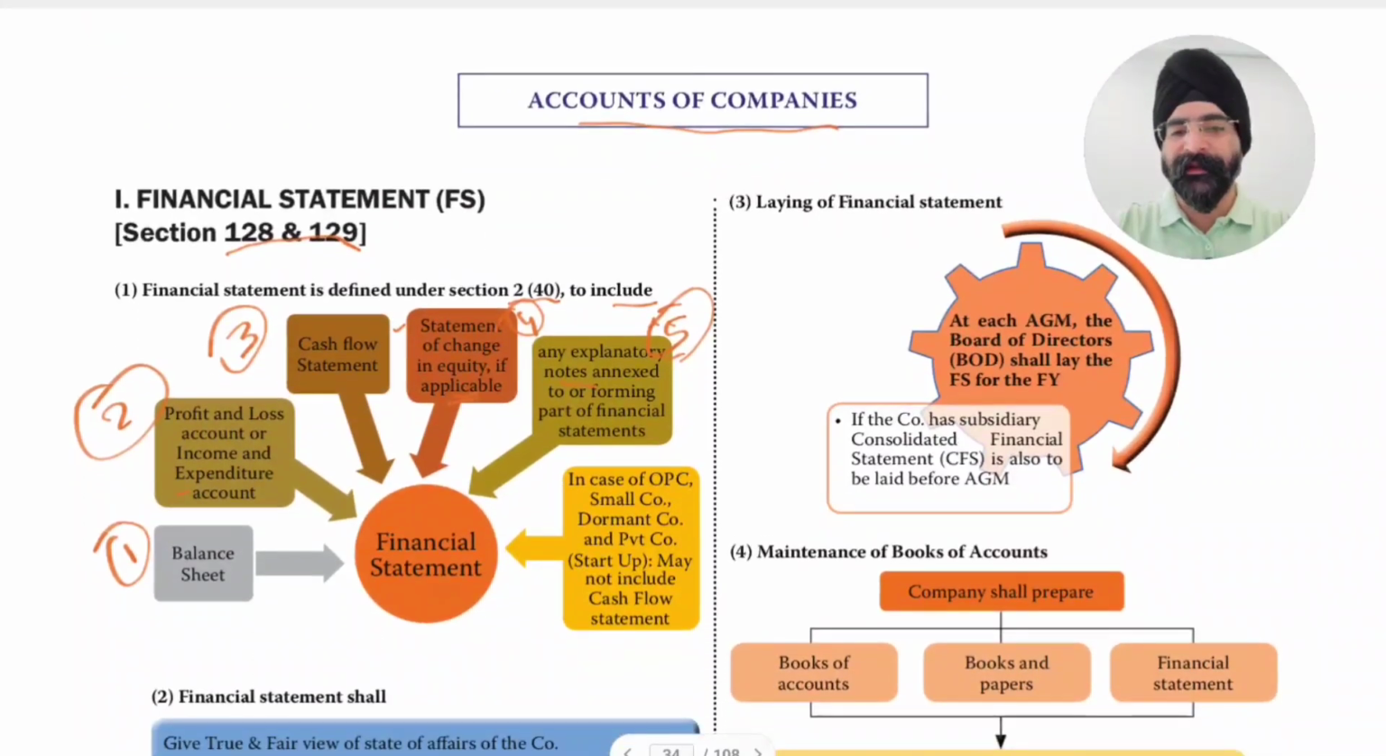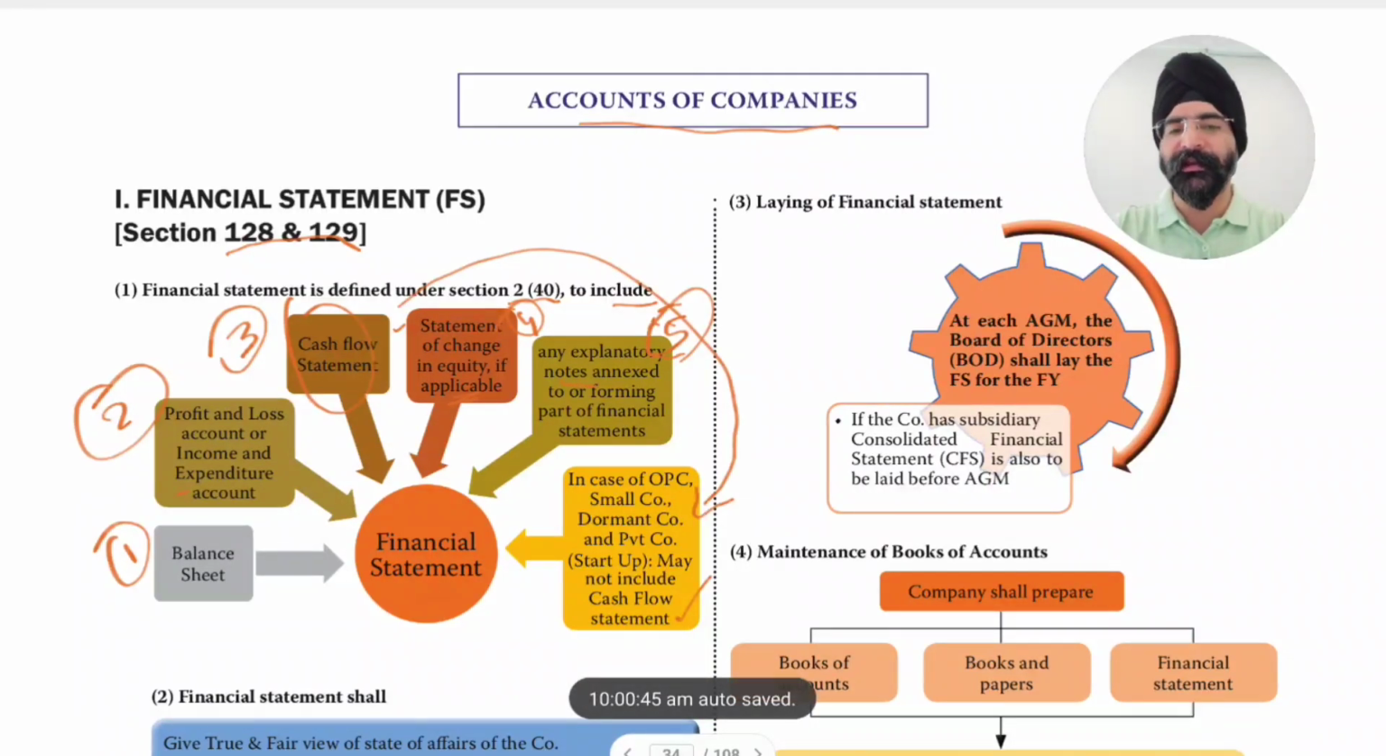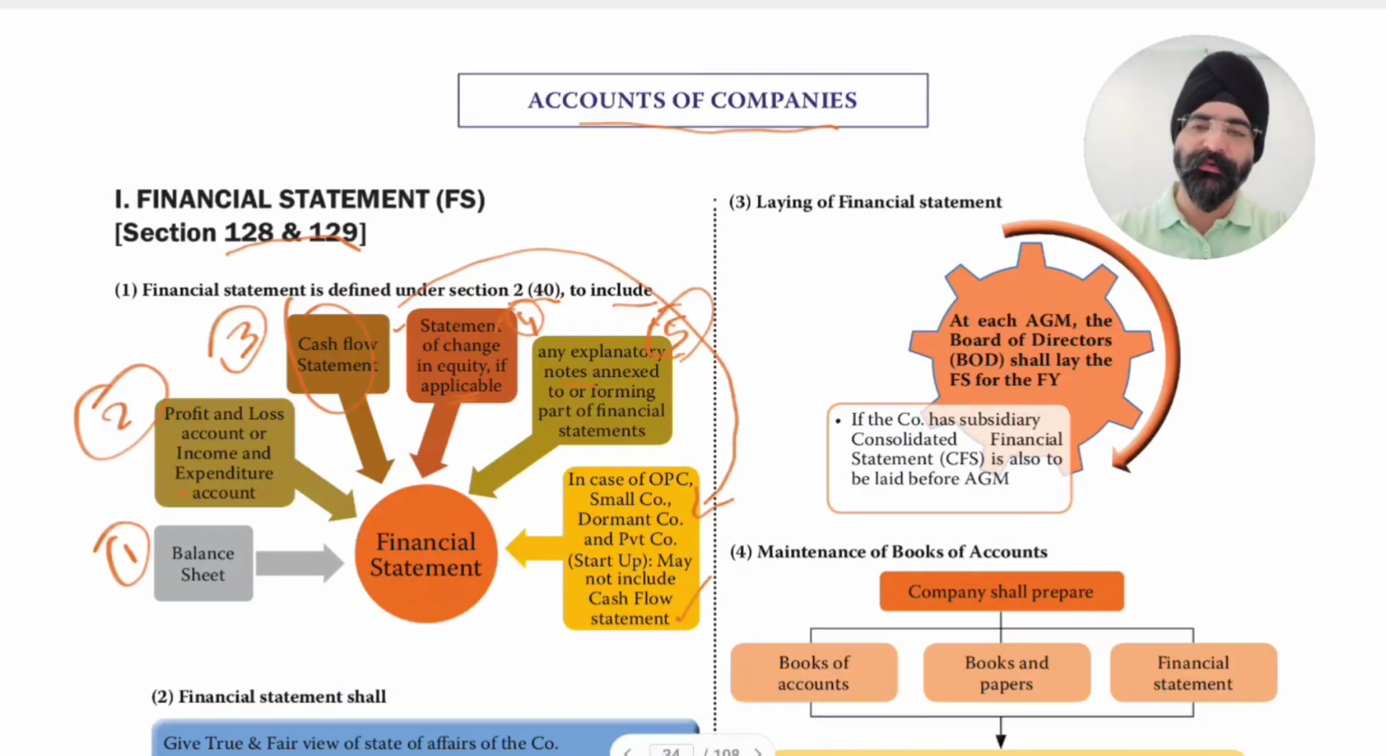Next is that in case of a one person company, small company, dormant company and private company or a startup, may not include cash flow statement. So as we were talking about cash flow statement, this is not applicable to all the companies. Cash flow is not applicable to a one person company. Cash flow is not applicable to small companies. Which is a small company? A small company is one where paid up capital is less than 4 crores and turnover is less than rupees 40 crores